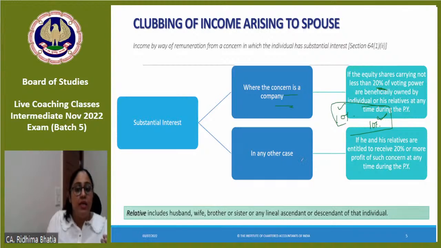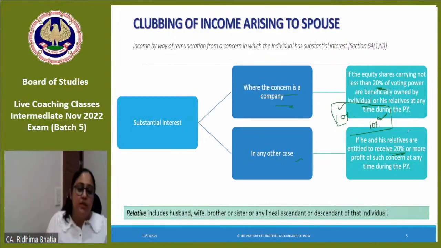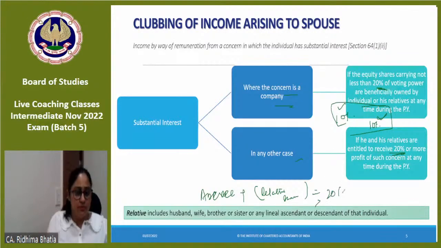Okay? And in any other case, we talk about when the person or his relative is entitled for 20% or more of the profit sharing. This is the meaning of substantial interest. And relative में कौन आएगा? Husband, wife, brother, sister, lineal ascendant, descendant, of that individual. So, if assessee का share plus उसके relatives का share, if it's equal to or more than 20%, then it is a case of substantial interest.